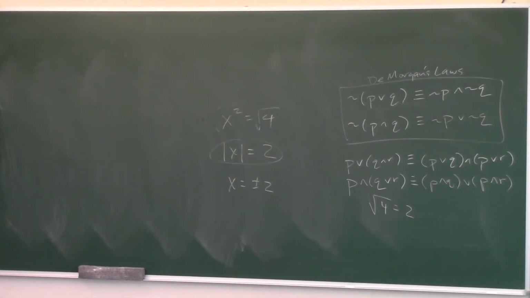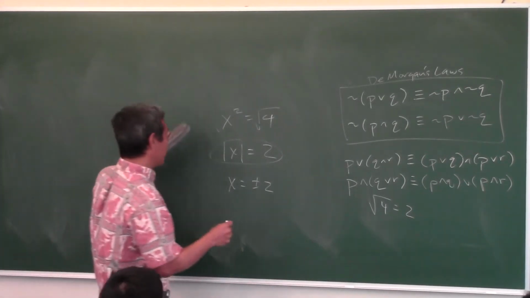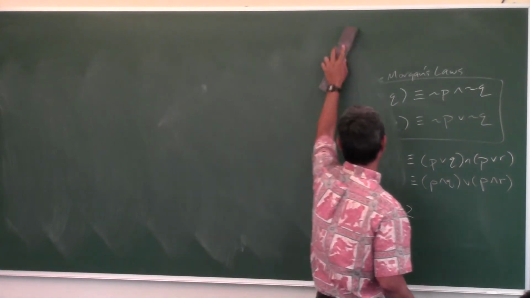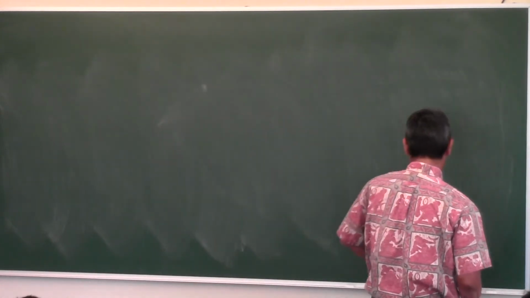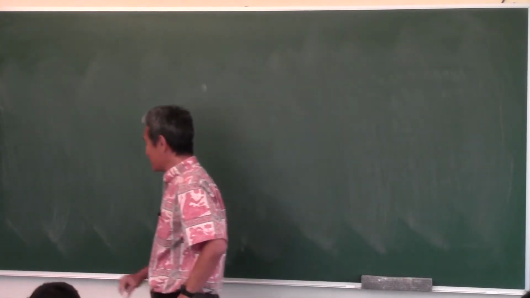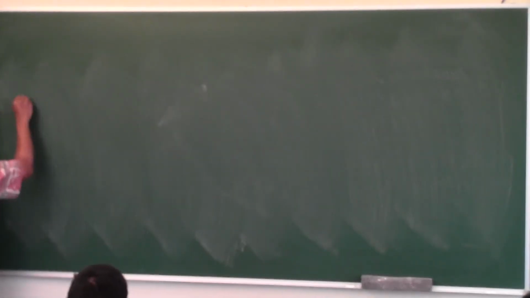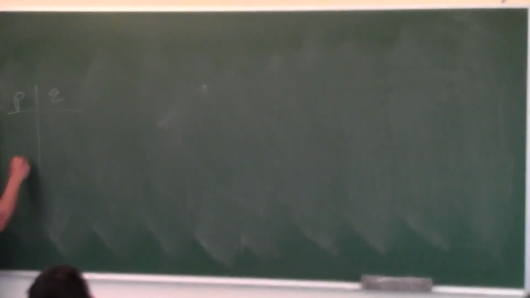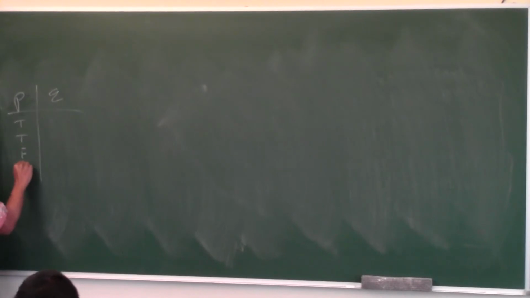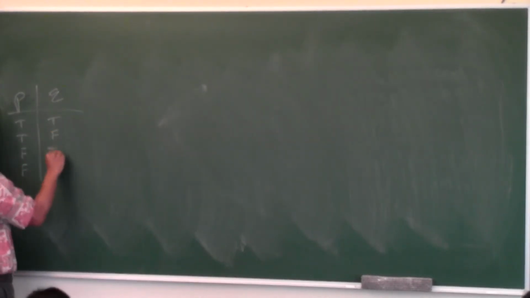Okay, what are we learning today? We've got to do some more truth tables, and we've got some networks to learn about. So this should be pretty easy. Yesterday, or was it the other day, whatever, in the last lesson we learned 3 truth tables. Of course, the simplest one is the negation one. I'm not going to even do the negation one. If you have 2 statements, P and Q, there are 4 possibilities, right? True, true, false, false. True, false, true, false.